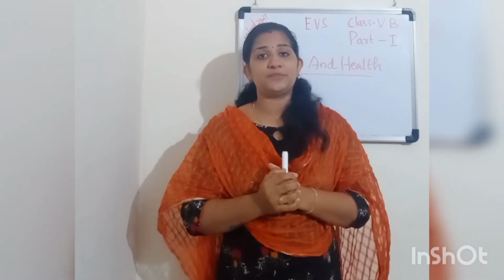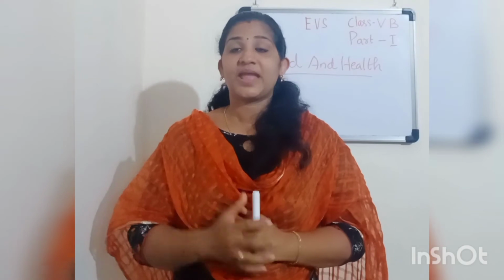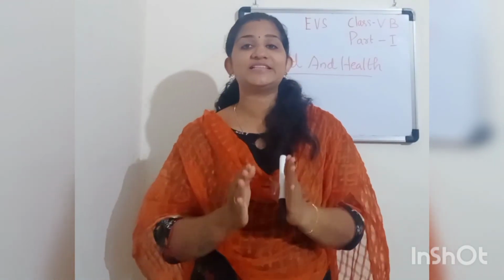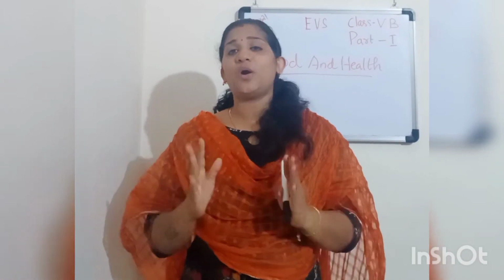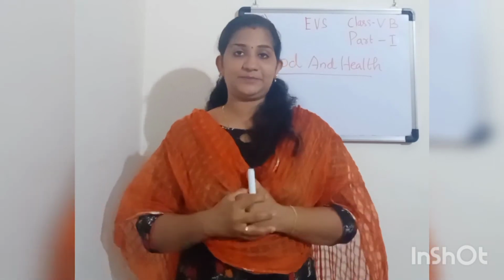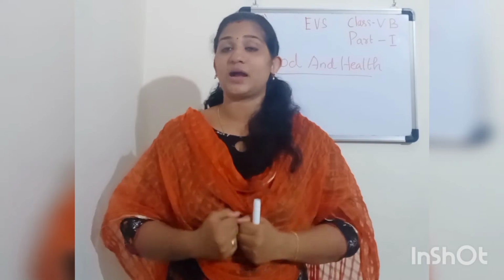In this chapter, we are going to discuss the components of food, a balanced diet, and also the diseases caused by the lack of it. We all eat a variety of food to be healthy. So let's discuss what the different components of our food are.